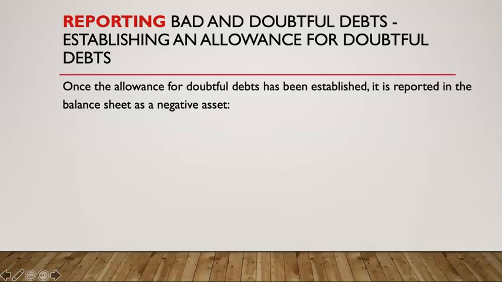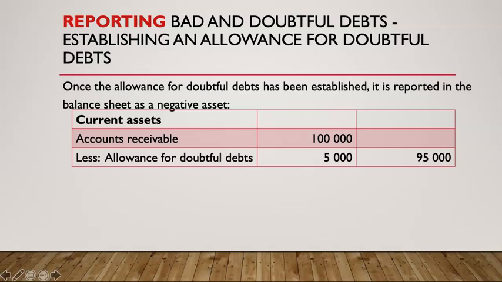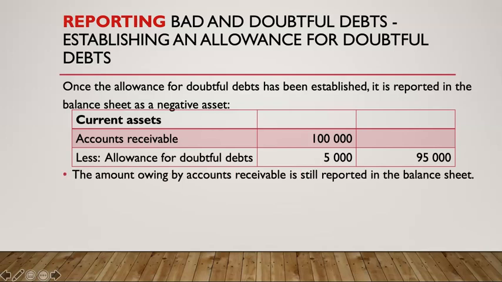Once we have raised this allowance for doubtful debts, we must understand how this impacts our balance sheet. This allowance for doubtful debts, as I mentioned, is a negative asset. It's going to reduce our assets. We report this in the current asset section of our balance sheet, and we will still report our accounts receivable at $100,000.